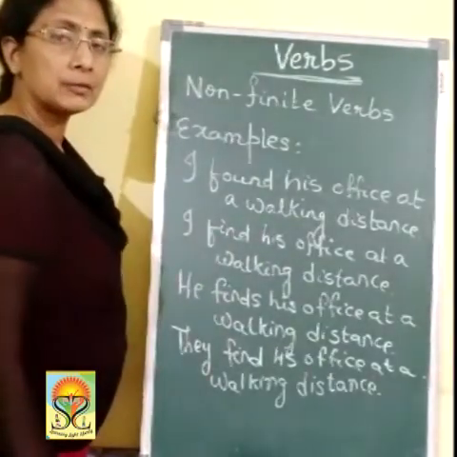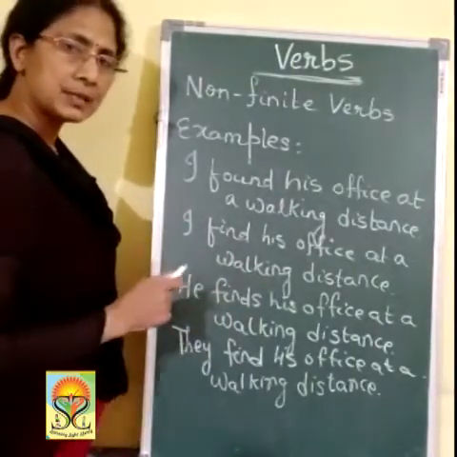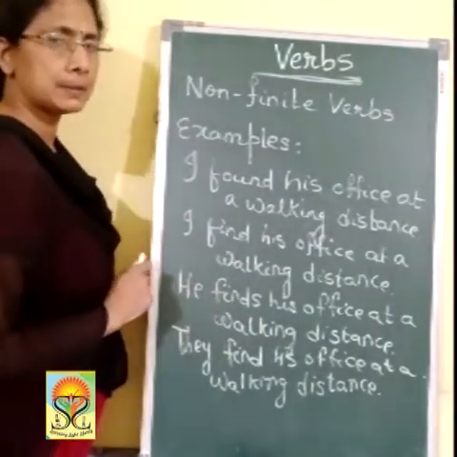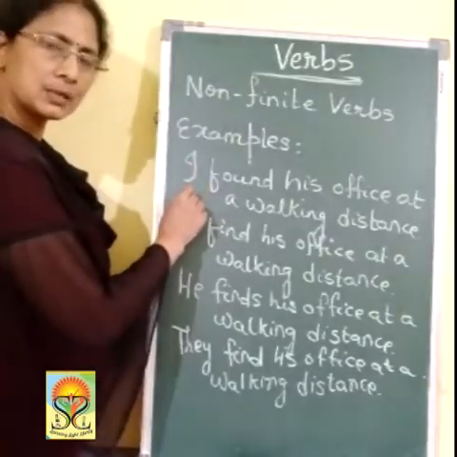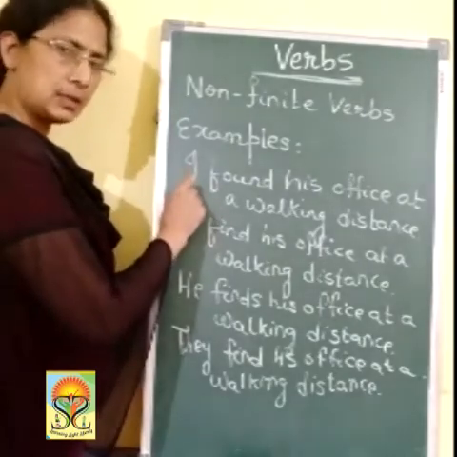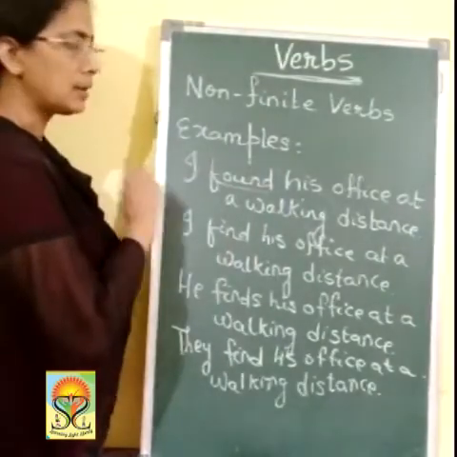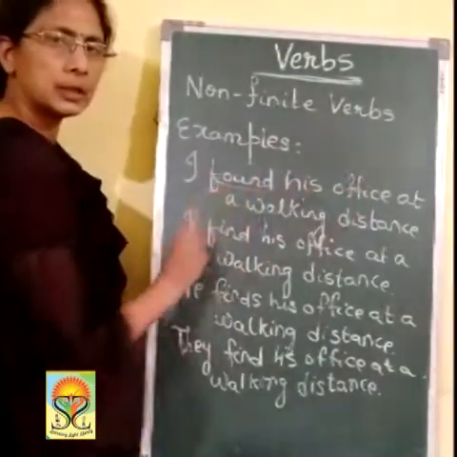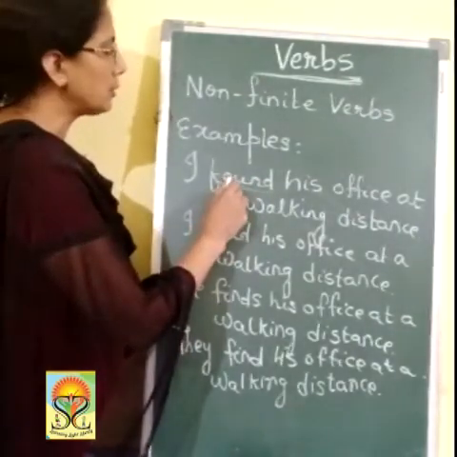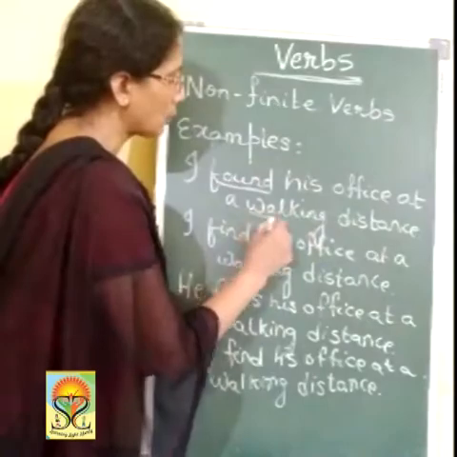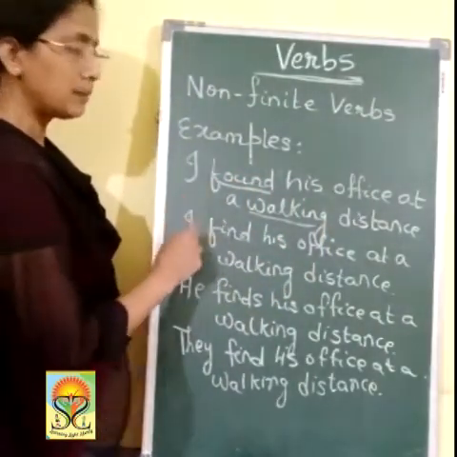Examples of non-finite verbs: how they are not affected by the change in the subject as per the tense, as per the number, and as per the person. They are not limited to it. I is the subject, first person, singular. I found, tense, past tense. I found his office at a walking distance. There are two verbs here you can find. One is found, another is walking. Walk is a verb.